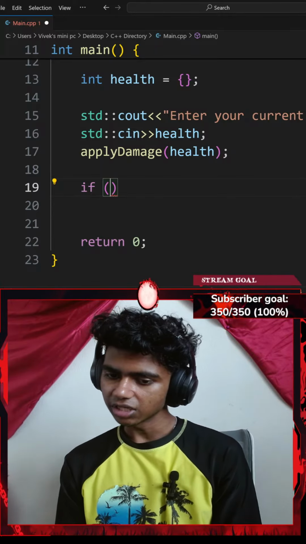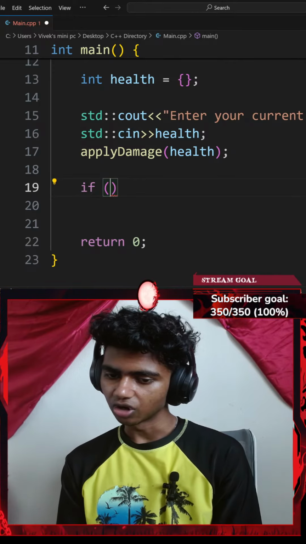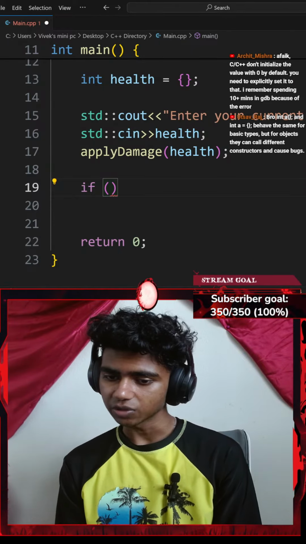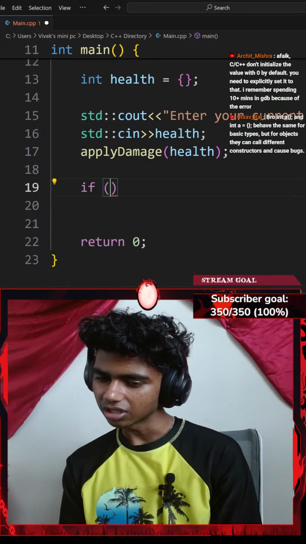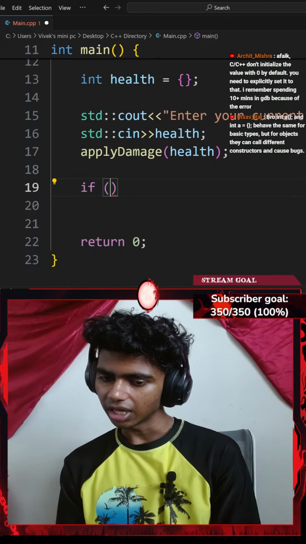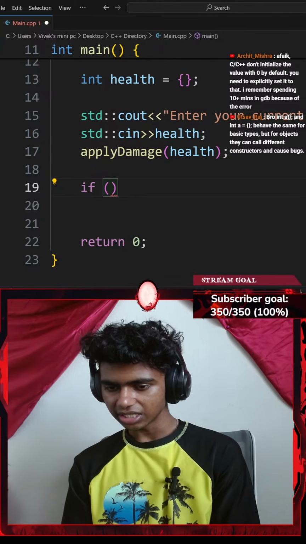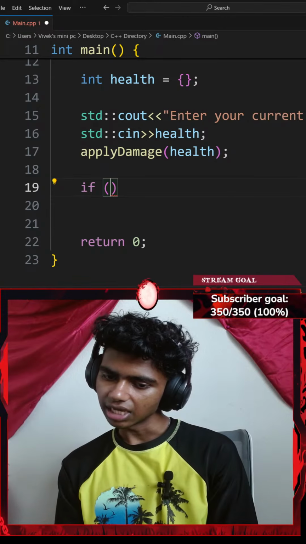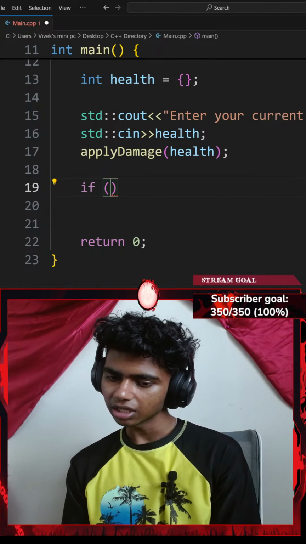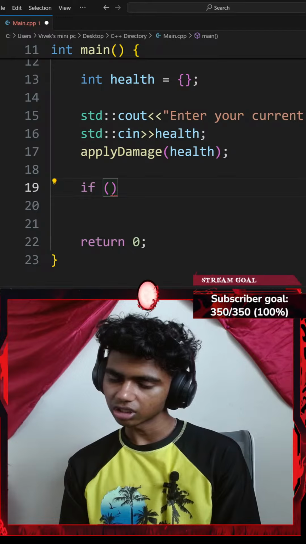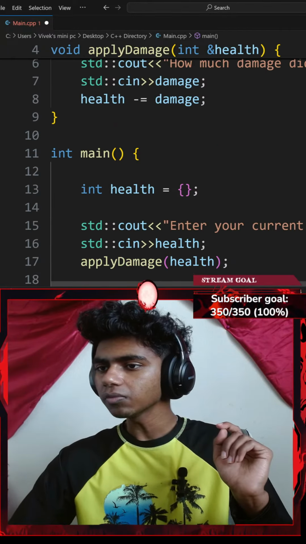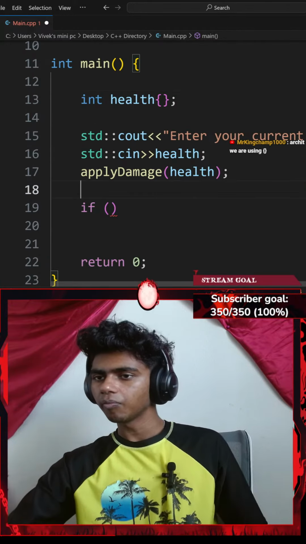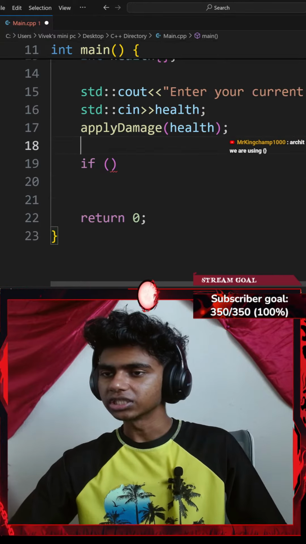C and C++ don't initialize the value with 0 by default. You need to explicitly set it to that. I remember spending 10 plus minutes in GDB because of that error. Integer a with a pair of curly braces versus integer a equals, okay, behaves the same for basic types, but for objects they can call different constructors and cause bugs. Oh, I see. Okay, in that case, should I not have the equals? Would that be the same? Okay, I think that would be the same.